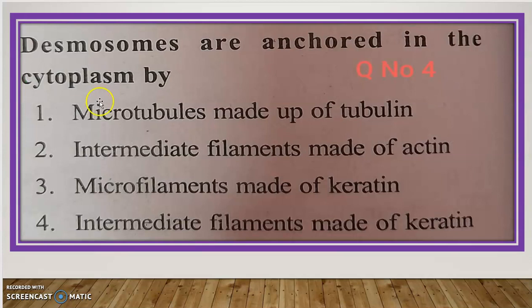Fourth one: desmosomes are anchored in the cytoplasm by microtubules made up of tubulin, intermediate filaments made of actin, microfilaments made of keratin, intermediate filaments made of keratin.